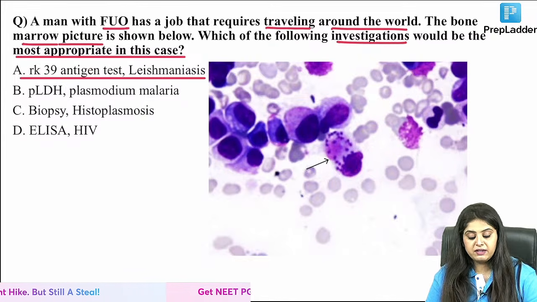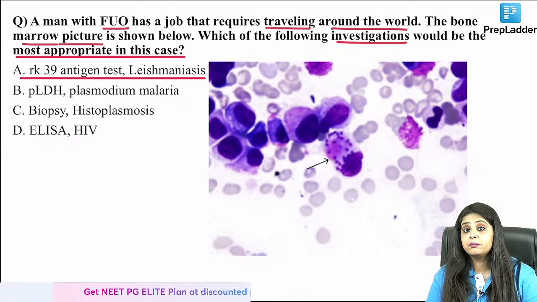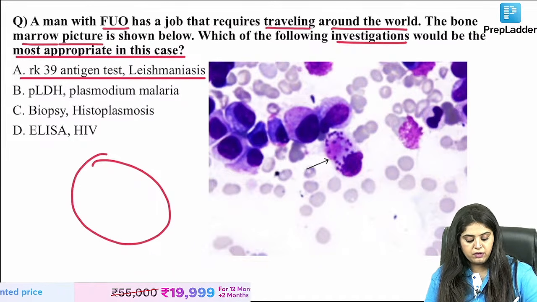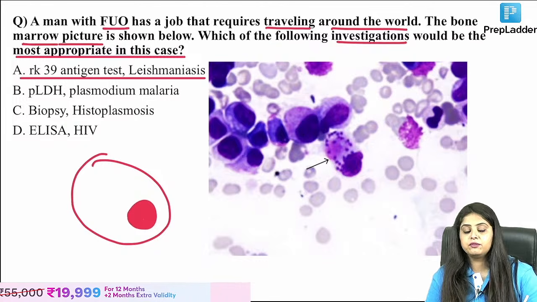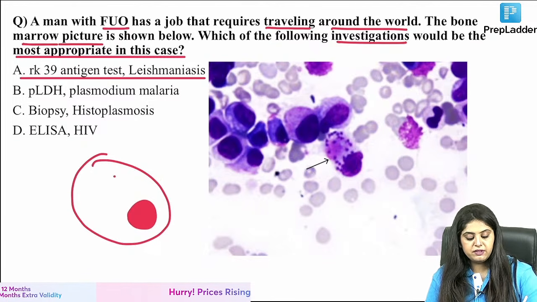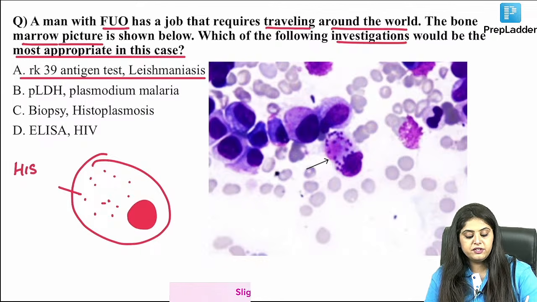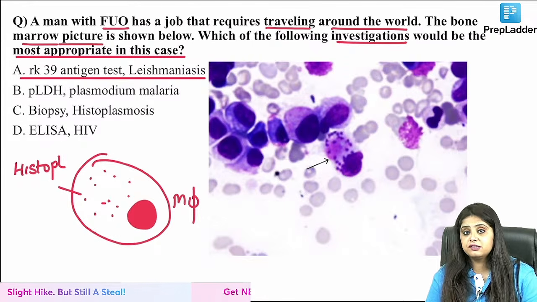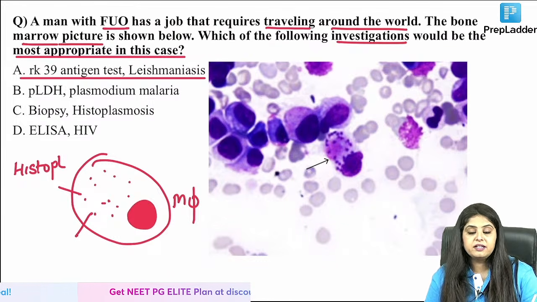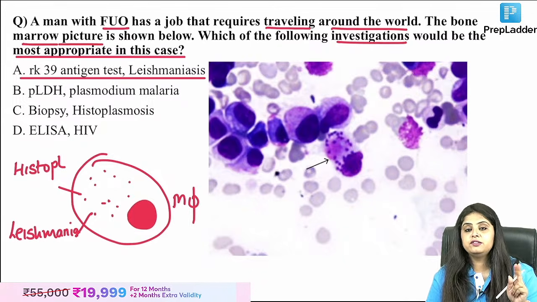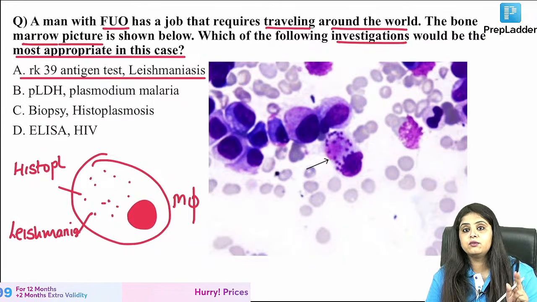Now let me tell you one very important thing that will trouble you in the exam. Whenever you get a macrophage, and I'm going to draw a big nucleus, ye hai aapka macrophage. Inside the macrophage, whenever you will see organisms, if they ask you about a fungus, which organism is going to be present inside the macrophage? Histoplasma. The second one, if they talk about a parasite, it is going to be Leishmania, matlab Kala Azar. Under the macrophage, these are the two favorite histories that they want to give you.